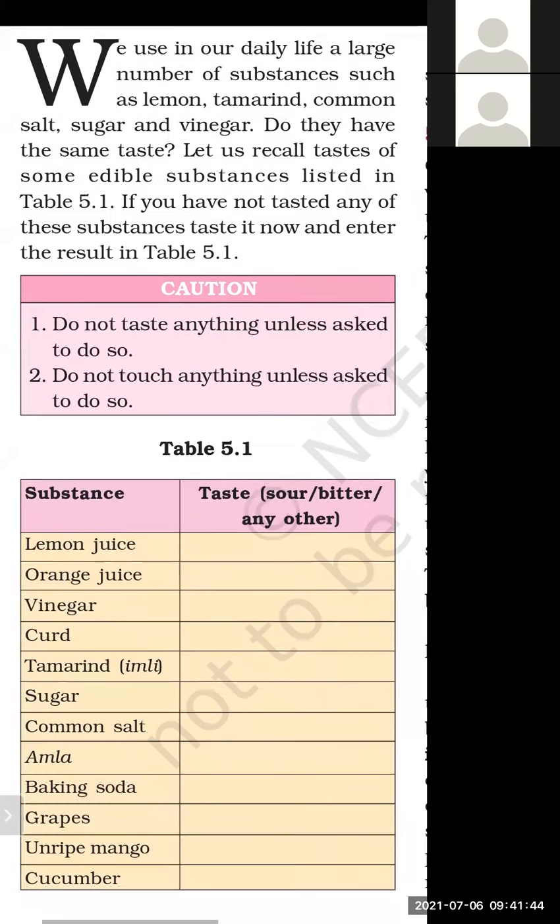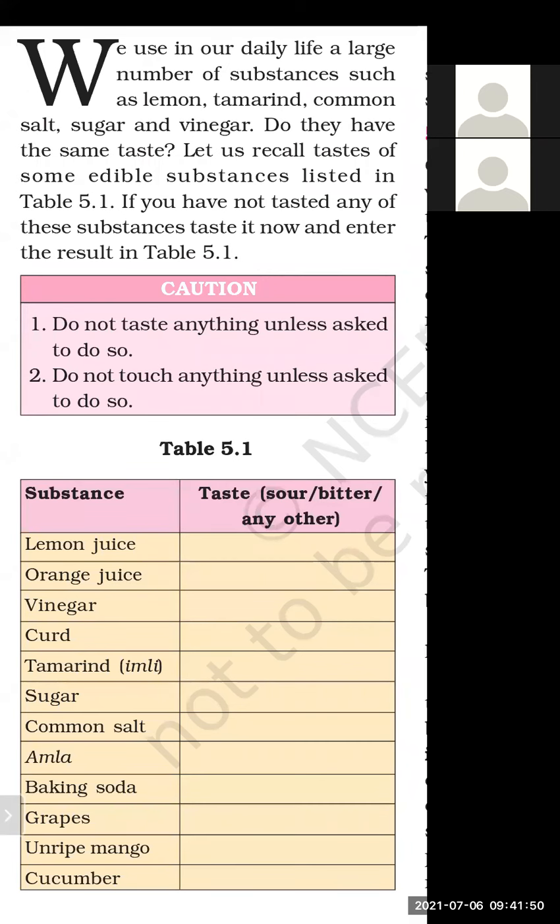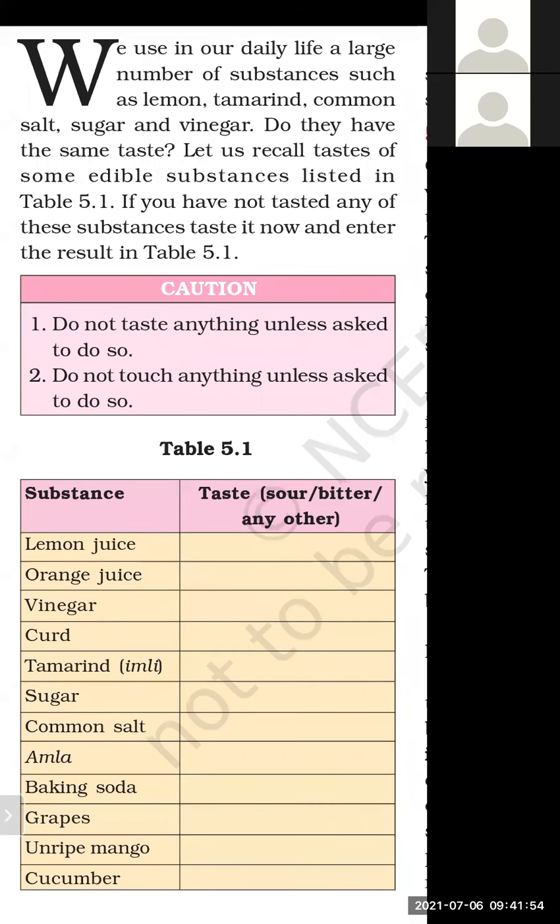There are some substances. So you have to make this table in your practice notebook, and you have to write the taste. So what kind of taste are you having? It can be bitter, it can be any other taste, like it can be salty, it can be spicy. So you have to write your own observation.